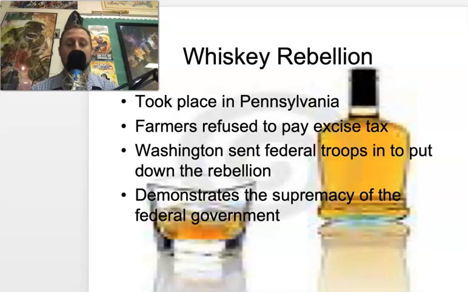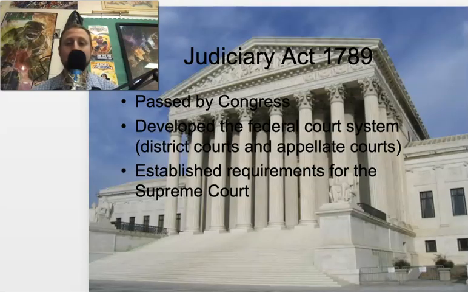People in Pennsylvania don't want to pay it. They take to the streets. They rebel. These protests turn violent, hence the name rebellion. And then Washington is faced with a crisis. What does he do? He can't allow what happened in Shays' Rebellion to take place. So now that we have an army, he sends the army to Pennsylvania and quickly puts down the violent protest, and then you have the strength of the federal government on full display, unlike the weakness with Shays. So this is the opposite of Shays' Rebellion.